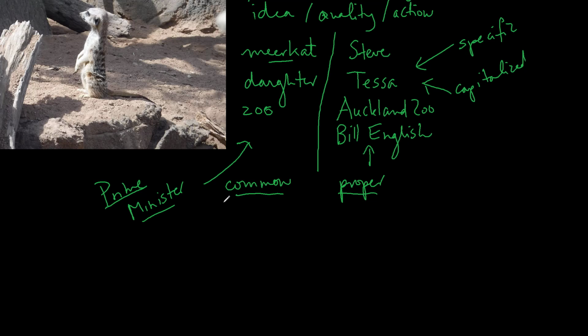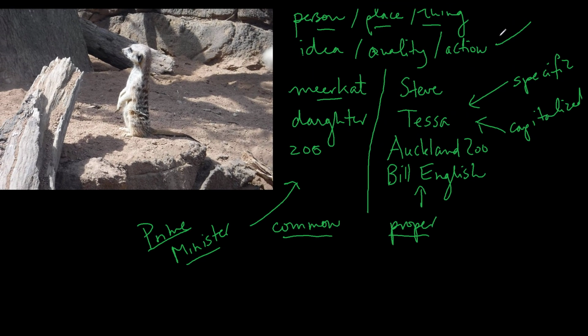Common ones are more generic. Proper ones refer to a specific instance of a person, place, or thing. We're going to finish by just talking about this last kind of category, an idea, a quality, an action. And we'll provide a separate video to deal with some of these more abstract nouns as well.